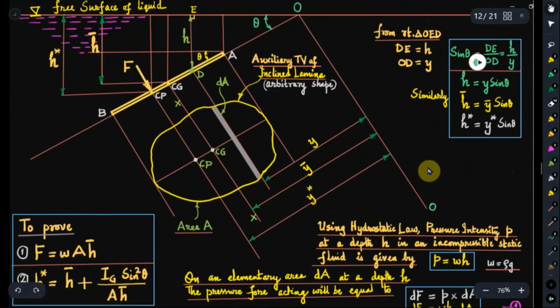See, this is the reference axis OO, and the centroidal x-axis is here, passing through the center of gravity. They are separated by the distance y bar. So you can use the parallel axis theorem to shift the reference axis in the expressions for moment of inertia. So the area moment of inertia of the lamina with reference to the reference axis OO, that is I naught, is equal to Ig plus area into the distance between the two parallel axes, that is y bar, squared. So I naught is equal to Ig plus area into y bar squared.